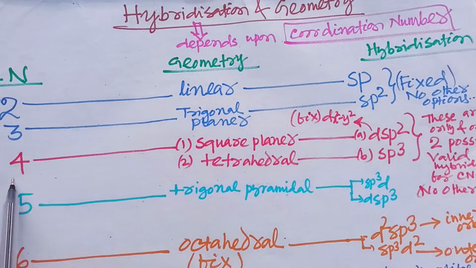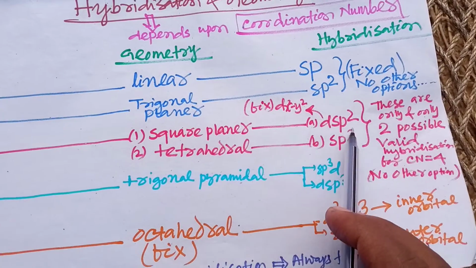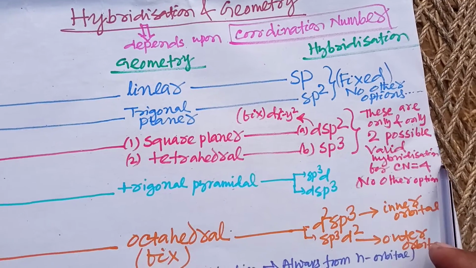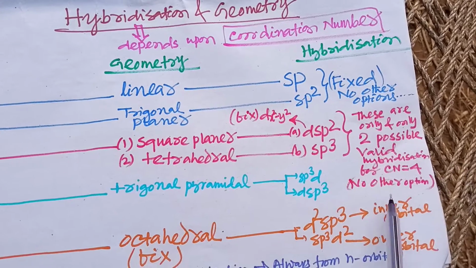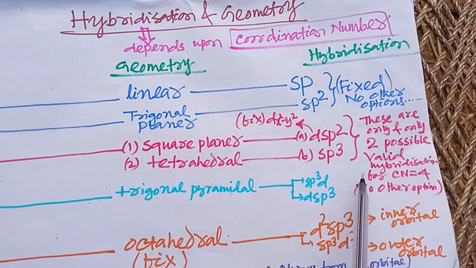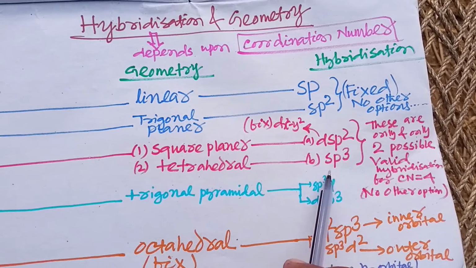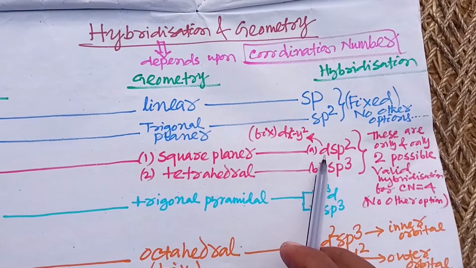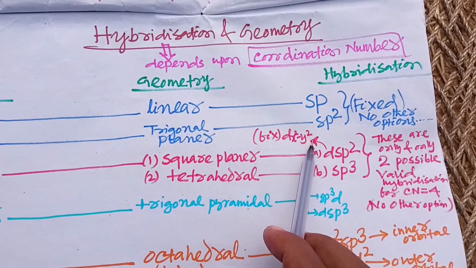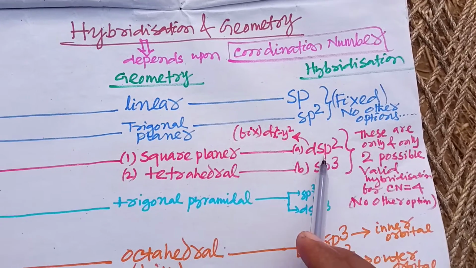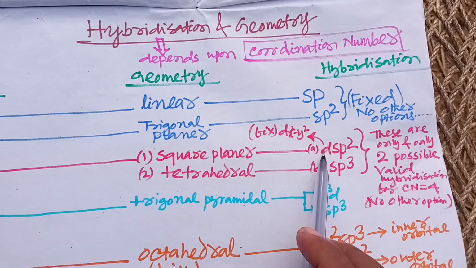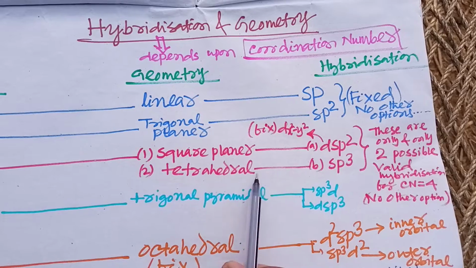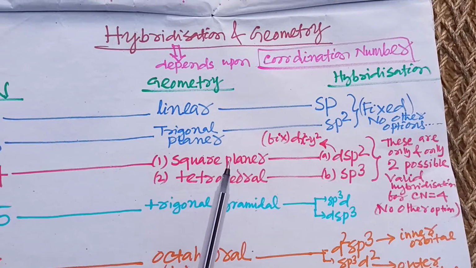For the coordination number 4, there are two possible hybridizations, dsp2 and sp3. These are the only two valid hybridizations for coordination number equal to 4. No other options are there. The d involved is dx square minus y square, which is also fixed. If the hybridization is dsp2, then the geometry will be square planar. If the hybridization is sp3, then the geometry will be tetrahedral.